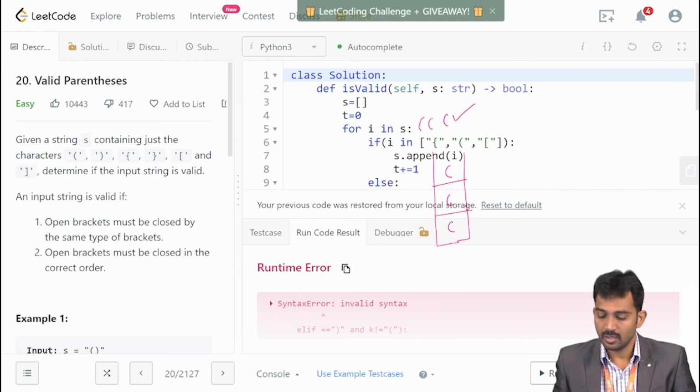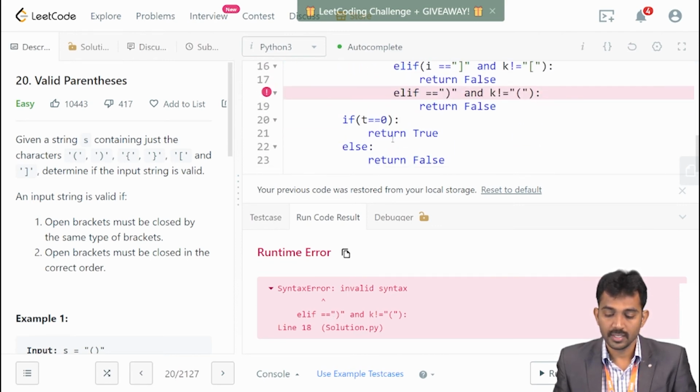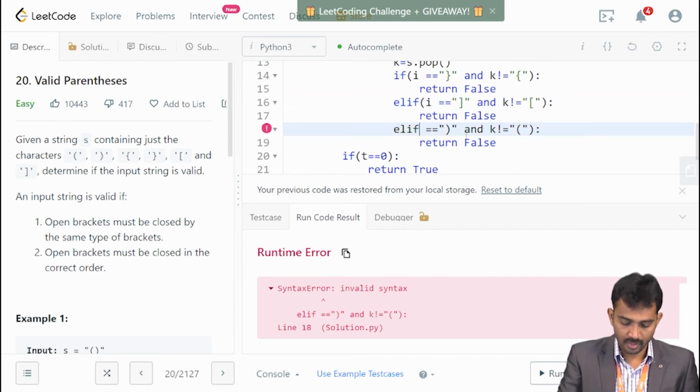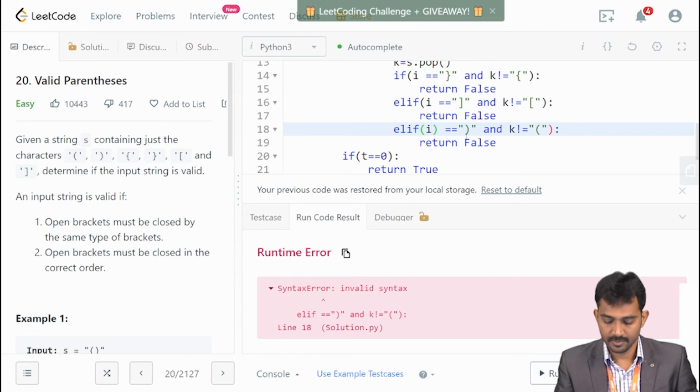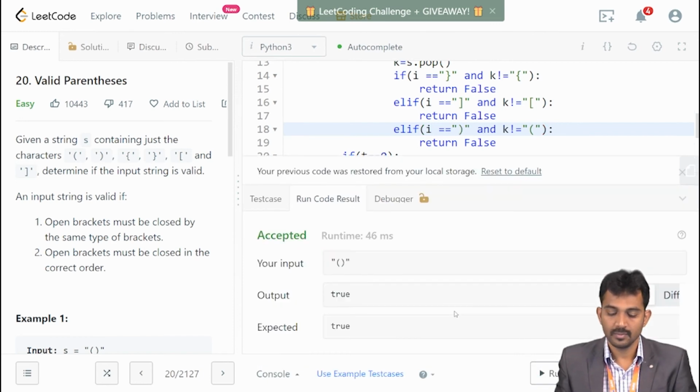Yes, I got some error here. So what is the error? Else if, right here, yes, i equal to, right? Yes, the string is accepted.